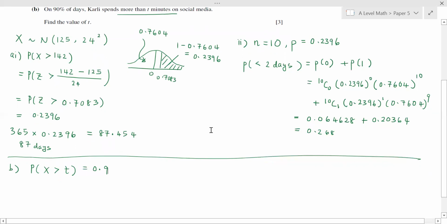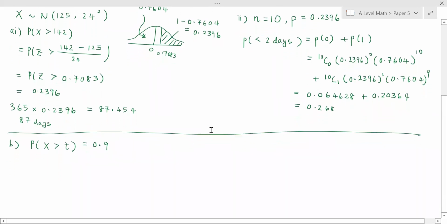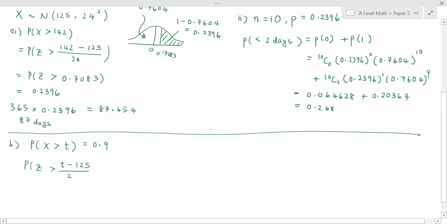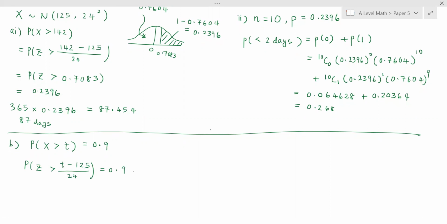So what we need to do now is standardize. That will give us the probability Z greater than T minus the mean, which is 125, divided by 24. This is 0.9. We need to find the Z score now.